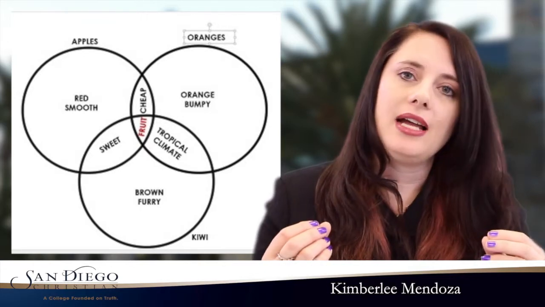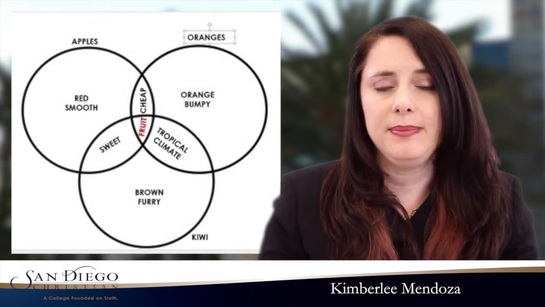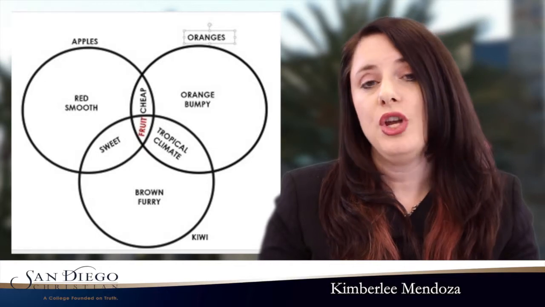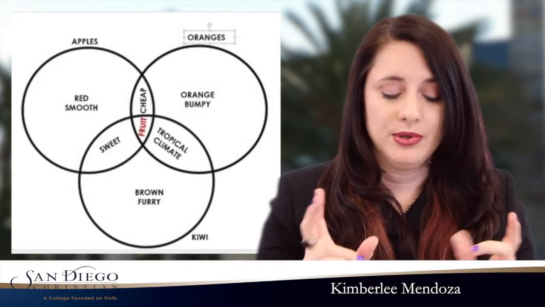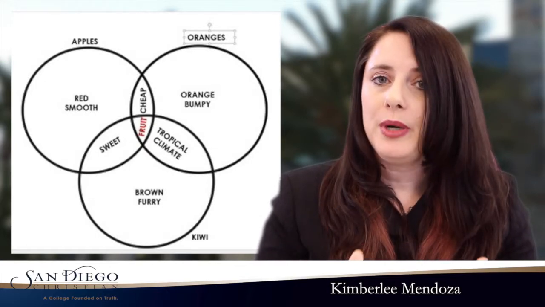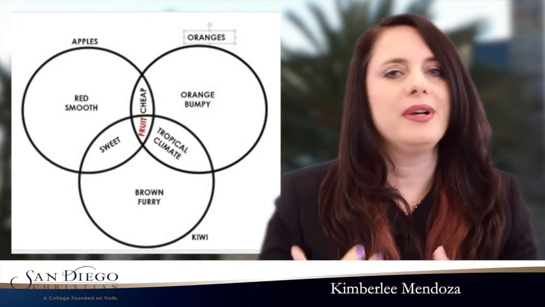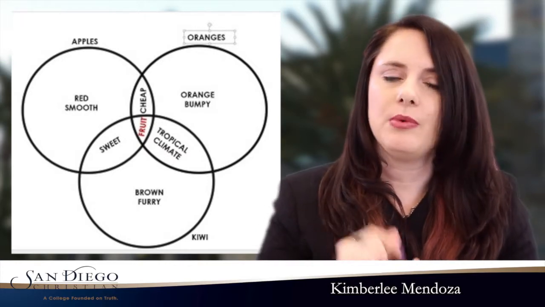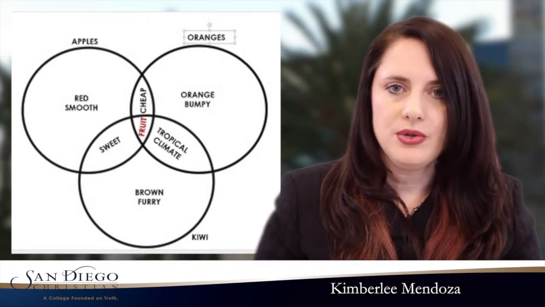And then oranges and apples are usually pretty cheap, but kiwis can be kind of expensive. So notice that the cheap touches on apples and oranges. But all three of them are fruit. All three of them are edible, that sort of thing. That's what would go in the center. So that's how you do a Venn diagram. So if you're asked by your professor, I need you to do a compare and contrast paper, that's a quick way to find what's the same and what's different about each thing you're going to do.